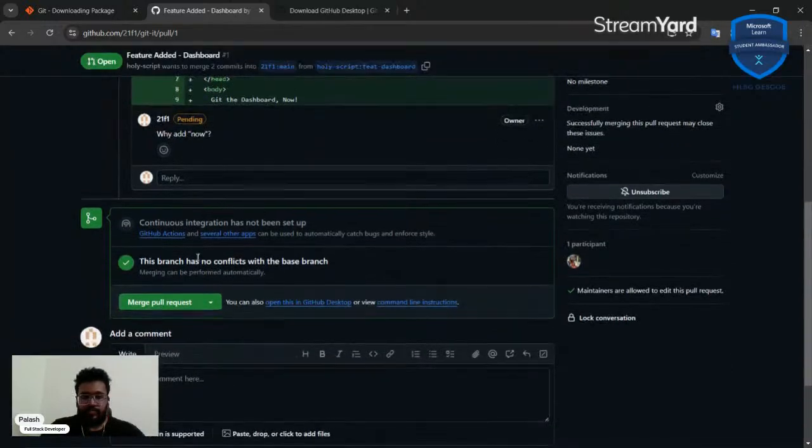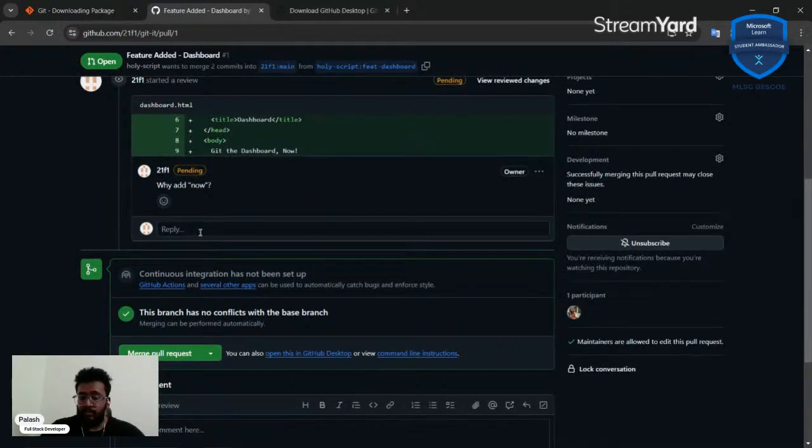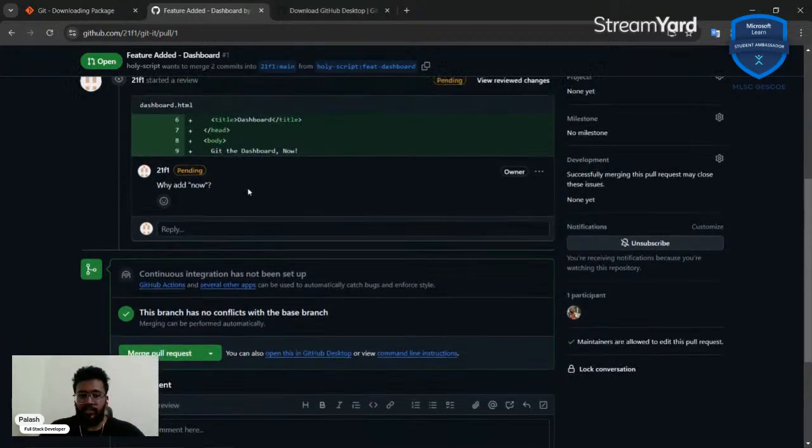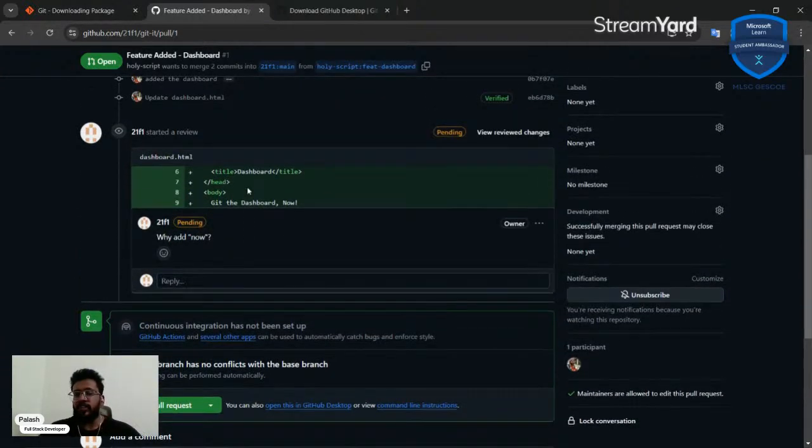We can close this code review, we can either close this pull request, or we can merge this pull request. We can add comments over in the general conversation also. But right now, we're just going to do the simplest thing, merging the pull request. And it has no conflicts. What happens with conflicts is a little bit of an advanced thing.